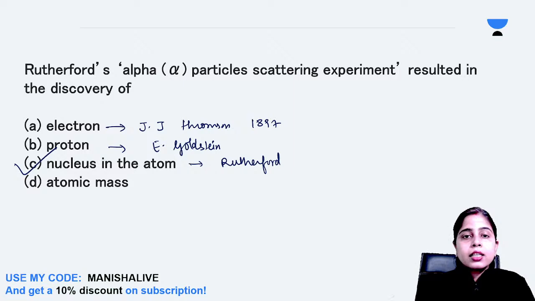I hope it is clear. J.J. Thomson conducted the cathode ray discharge tube experiment to discover the electron. E. Goldstein also used the same experiment, with a little bit of modification, using a perforated cathode. And Rutherford used the gold foil experiment, or alpha particle scattering experiment, to discover the nucleus in the atom. I hope it is clear to everyone. So option C is the correct answer over here.